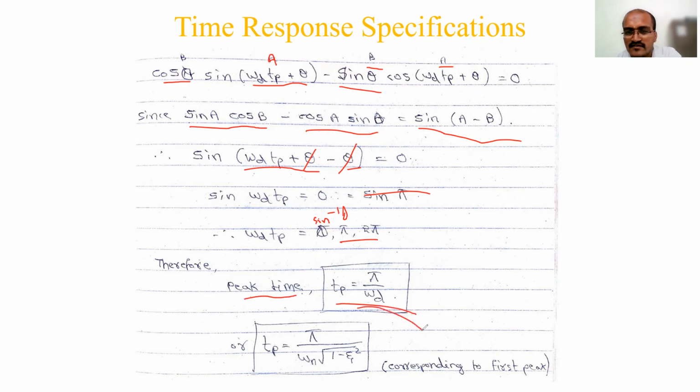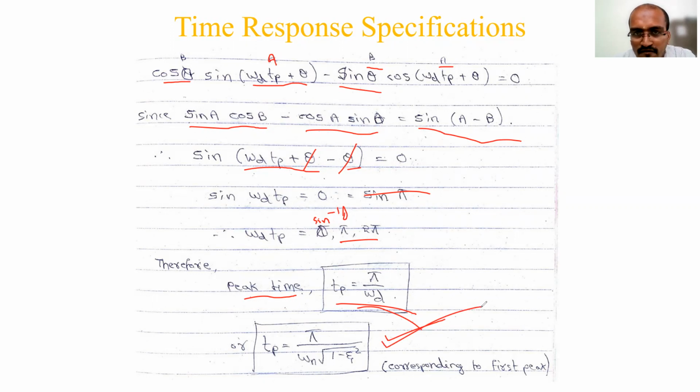So a small difference. Rise time you had pi minus theta by omega d. Now it is just pi by omega d. Substitute for omega d. So this is our final expression: Tp is equal to pi by omega n square root of 1 minus zeta square. So this is the second expression derivation.